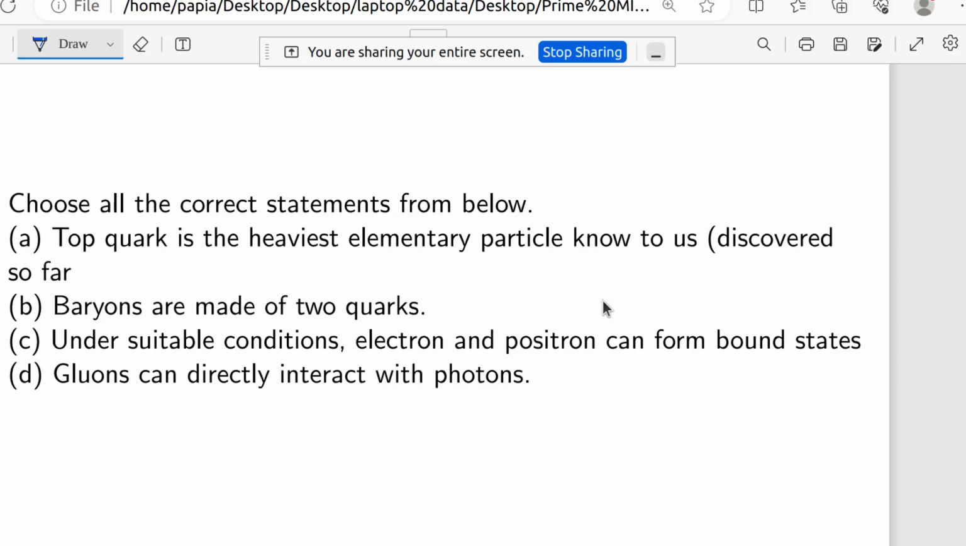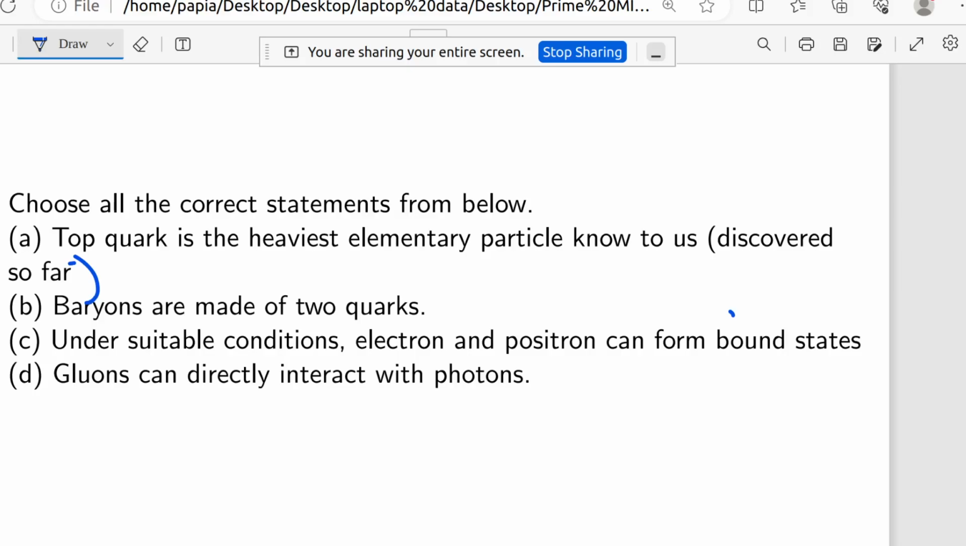Okay, just a minute. Choose all the correct statements. The first one is: top quark is the heaviest elementary particle known to us, and in brackets it is given that discovered so far. This is the first statement.